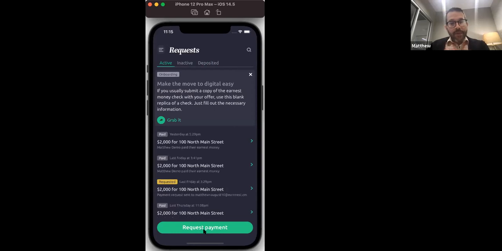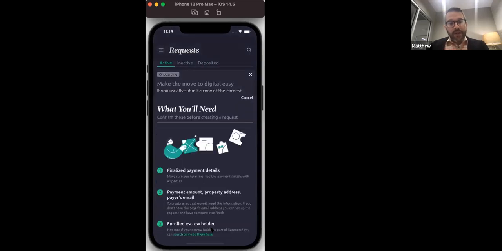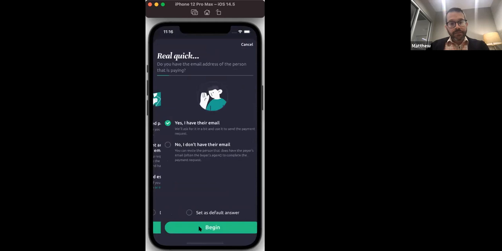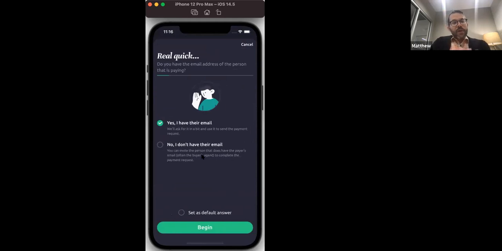So if you look down here at the very bottom of the screen, it says request payments. We're going to click on that. It gives you some information about Earnest here. We're going to click begin. And then very important question it asks here, says, do you have the email address of the person that is paying? Now, generally speaking, we're assuming if you are the buyer's agent, you're going to have the email address of the buyer. If you are the listing agent, you may or may not have that, and that is still okay. We have created workflows for both